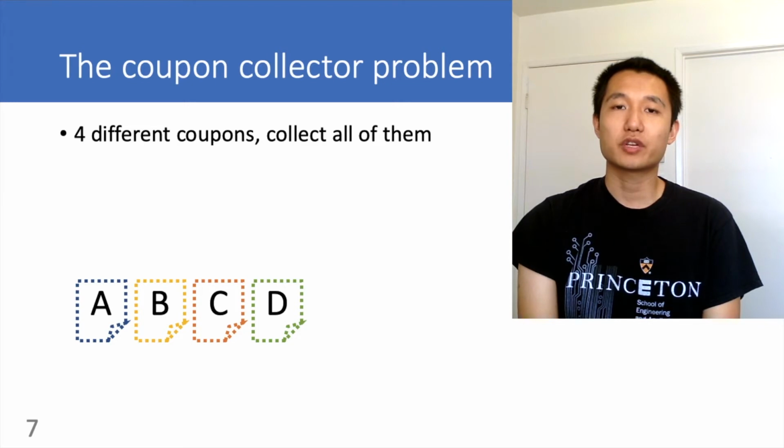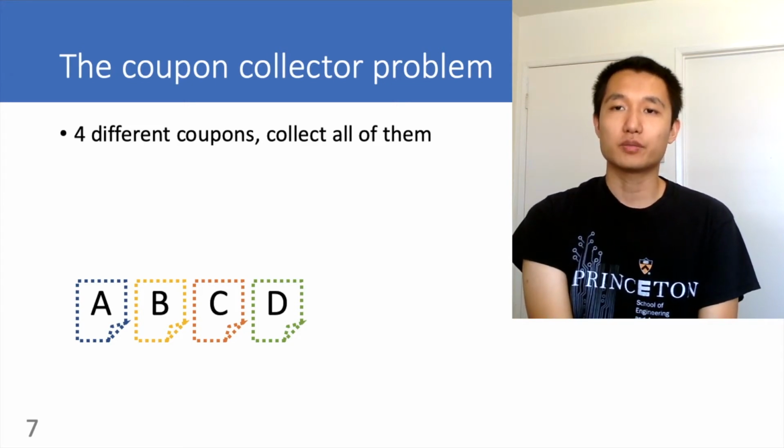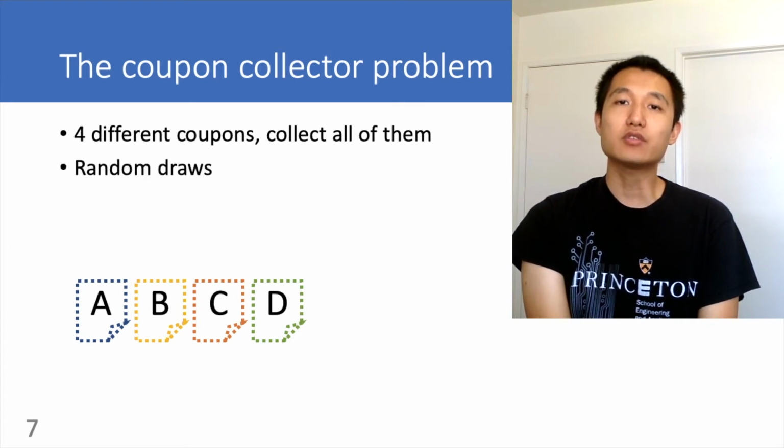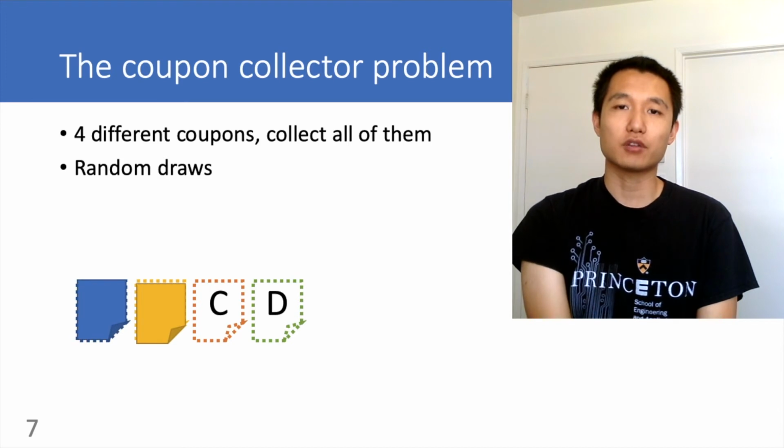Let's look at the following example. There are 4 different coupons. You need to collect all of them to get a discount at your grocery store. However, you can't ask for a particular coupon. You can only do random draws. Imagine you only get a coupon after you open a box of cereal. So, for the first coupon, you get this coupon B. The next time when you draw a coupon at random, you could be lucky enough to get a different coupon.